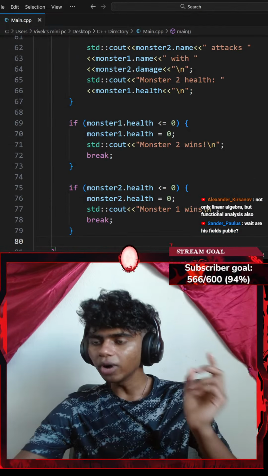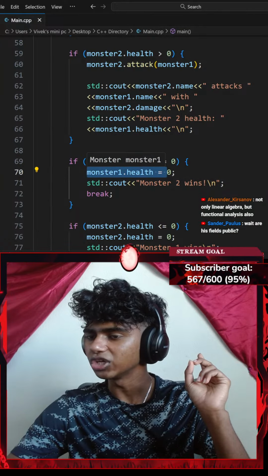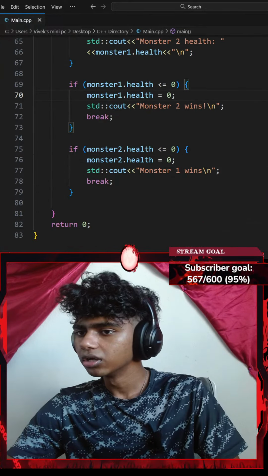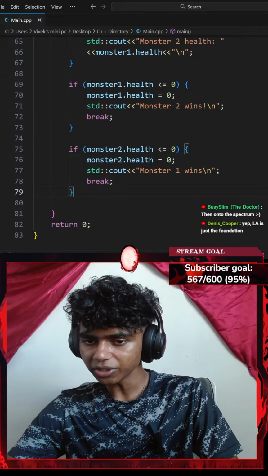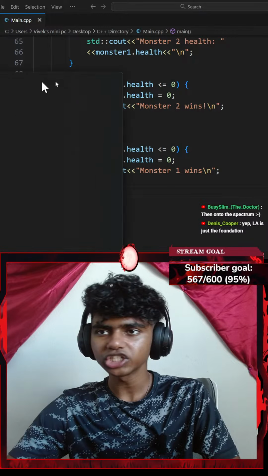Although I don't want my monster's health to be less than 0, I did set it to be equal to 0. I actually think this does make sense. Let's go with control A, control C, copy that, git syntax slash ChatGPT here.